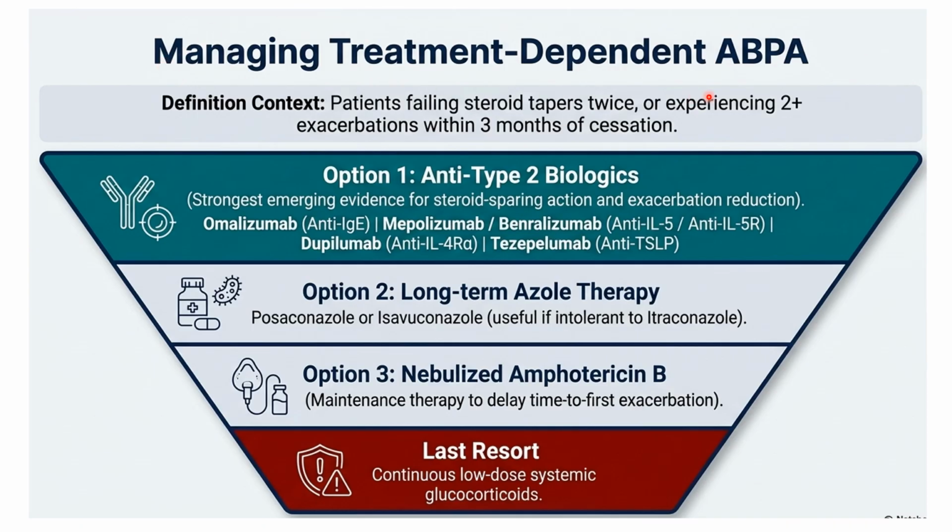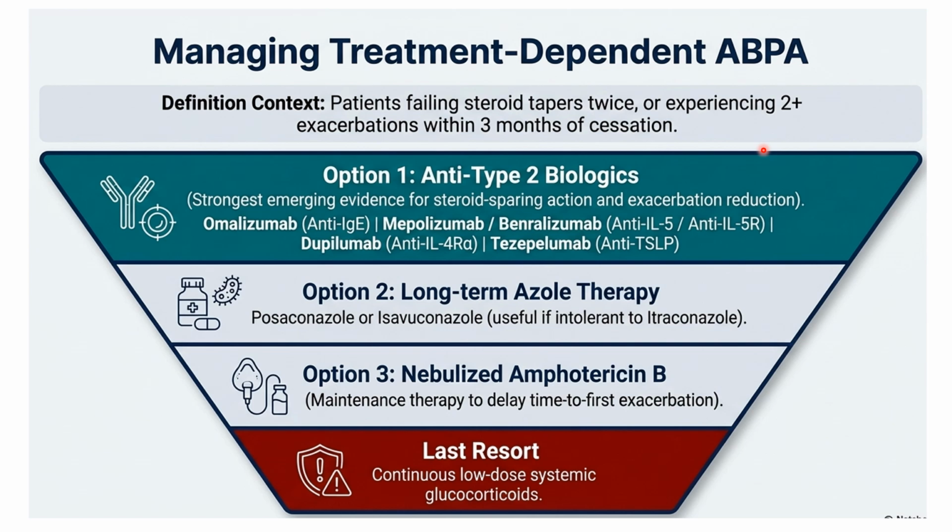So management of treatment dependent ABPA. Previously I told what treatment dependent ABPA is. Treatment dependent ABPA means the patient fails steroid tapers twice or experiences more than 2 exacerbations within 3 months of steroid cessation. So when we stop the steroid, the patient develops exacerbation, more than 2 within 3 months. This is called treatment dependent.